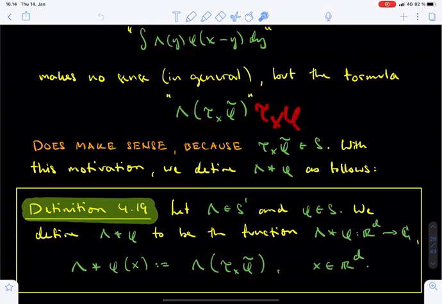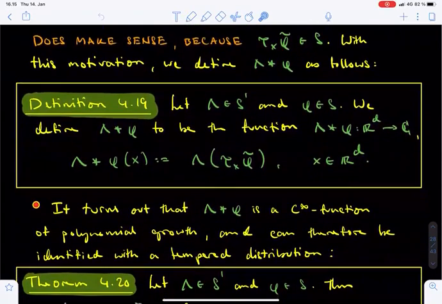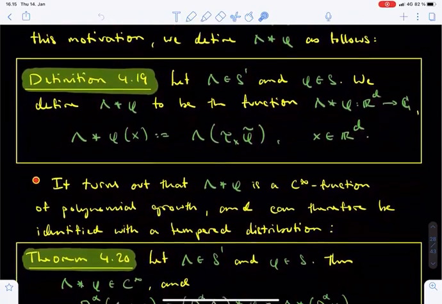We recall that tau_x of phi at y equals phi at y minus x, whereas tilde phi at y equals phi at minus y. Combining these two definitions, tau_x of tilde phi at y equals phi at x minus y. The point of this definition of convolution was that if both lambda and phi happen to be functions, then the definition would coincide with the usual definition of convolution.